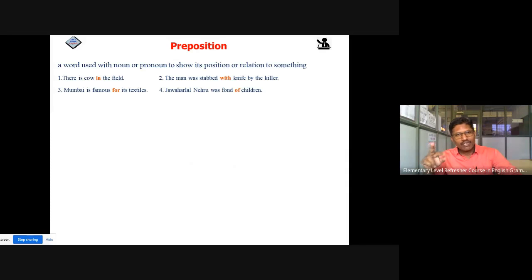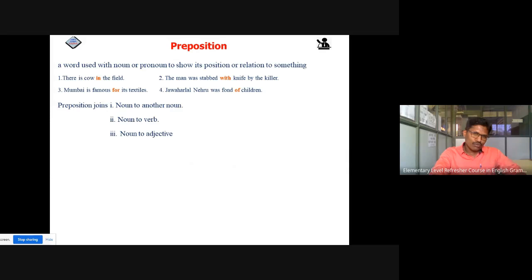So the relation between cow and field, Mumbai and textiles, and the man who was stabbed with the knife: these relations and these positions have been given. These words are known as prepositions. Now, a preposition joins a noun to another noun, or a noun to a verb, or a noun to an adjective also. Now here are some certain categories of prepositions.